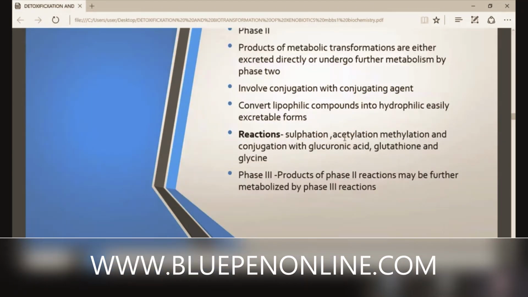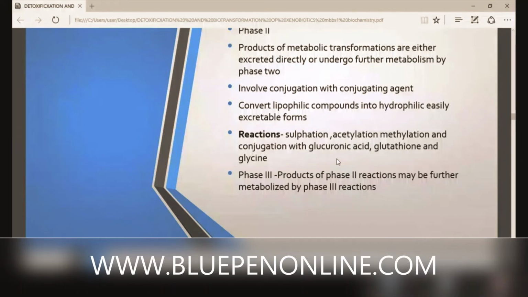Sulfation, acetylation, methylation, and conjugation with glucuronic acid, glutathione, and glycine. So, how many reactions are there in phase 2? Four: sulfation, acetylation, methylation, and conjugation with glucuronic acid, glutathione, and glycine.